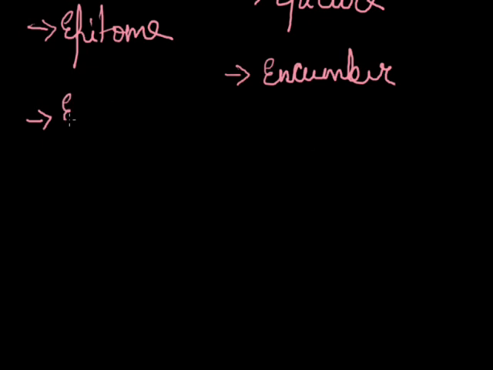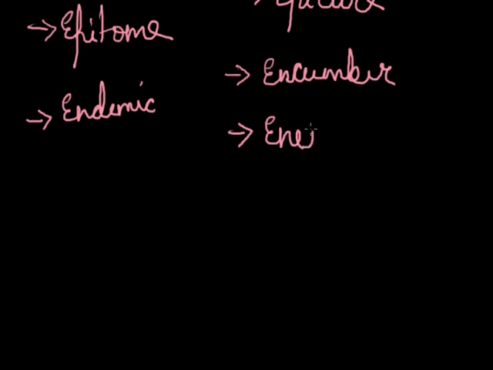Then comes endemic. Endemic means native to a particular area or constantly present in a particular country or locality. The endemic fauna was of great interest to the anthropologist.